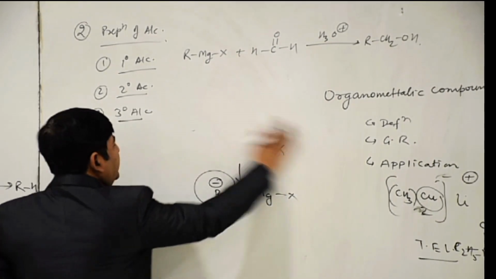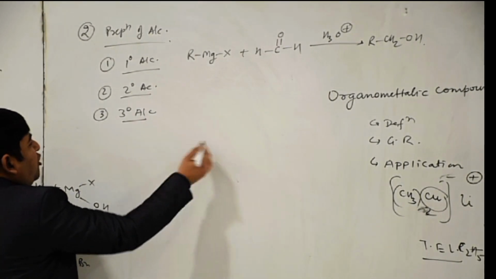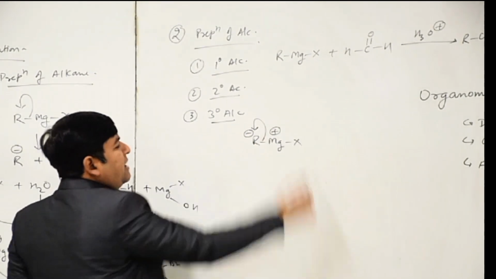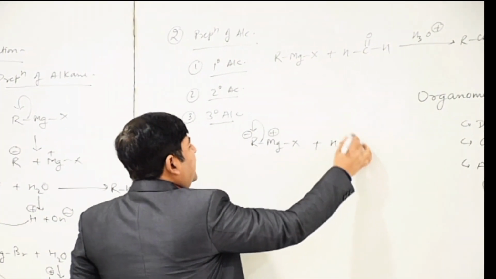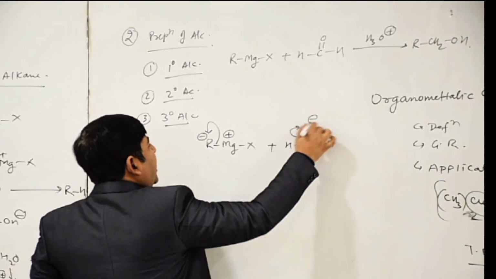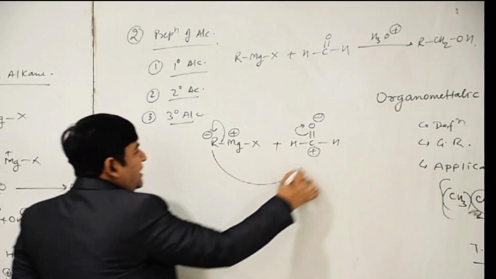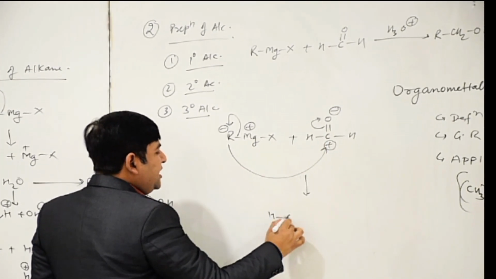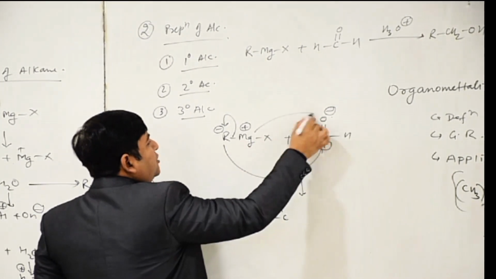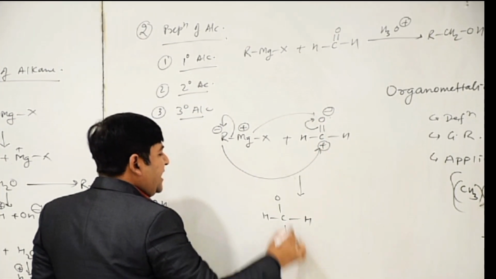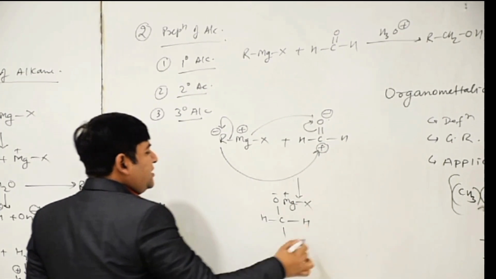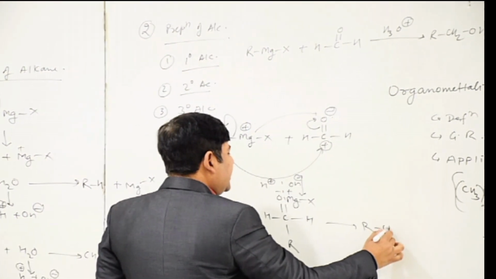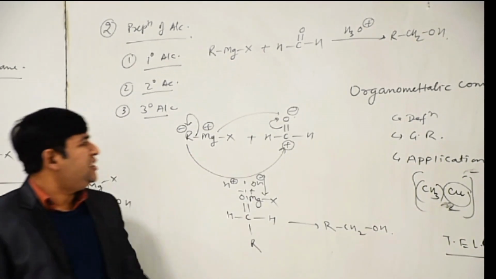Now, what is the mechanism of this primary alcohol formation? So, this is Grignard reagent RMgX. In this, we know formation of carbanion takes place, and this carbanion attacks the carbonyl carbon of formaldehyde. This R minus moves towards C plus of the carbonyl carbon, and in this way Mg plus moves towards O minus. We will get OMgX, followed by hydrolysis with H plus and OH minus. We will get RCH2OH. So this is how we can prepare